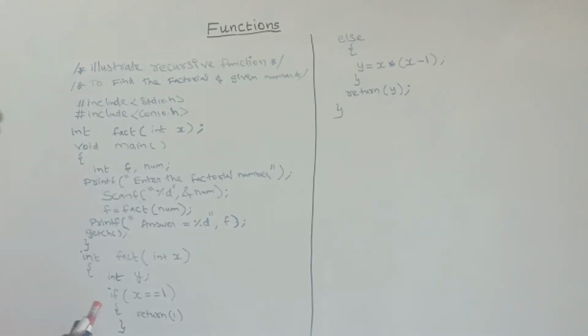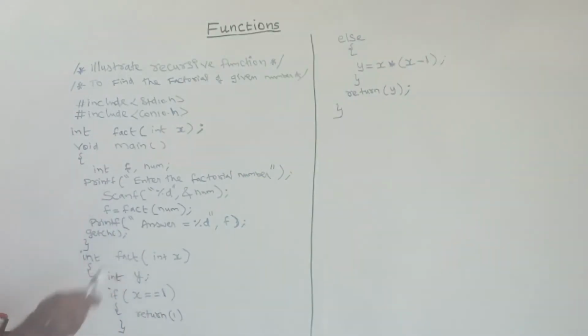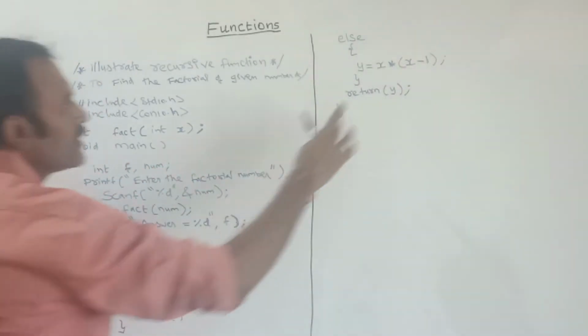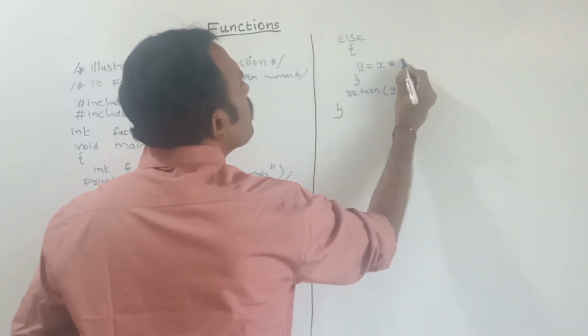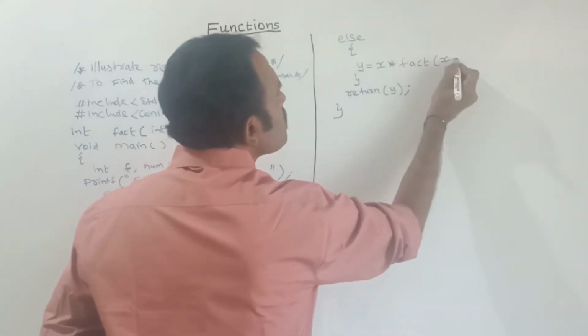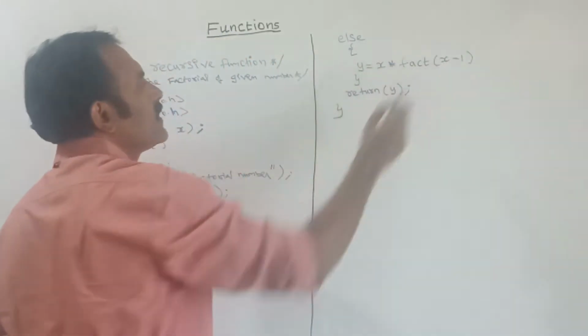This is the program. See, my function name is here. What is the function name here? Fact. So here, where is the function call? Function call is here. So here we should give the function name. What is the function name? Fact. X minus 1, y is equal to x into fact of x minus 1.